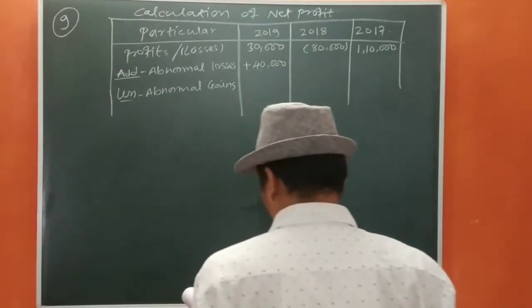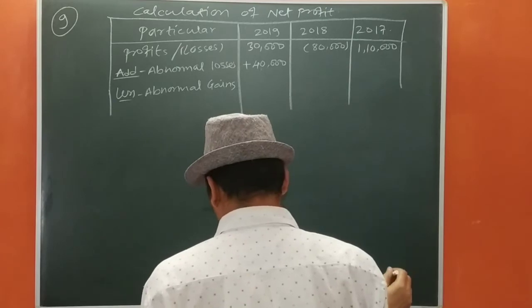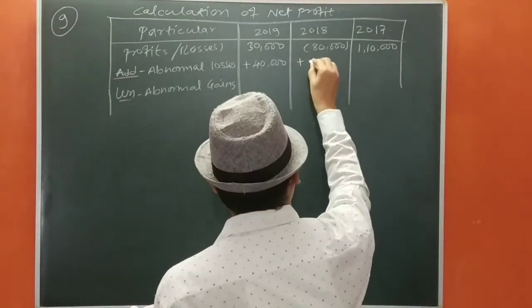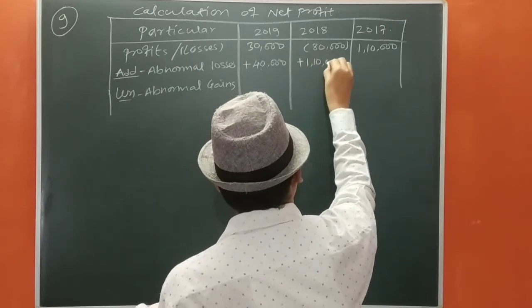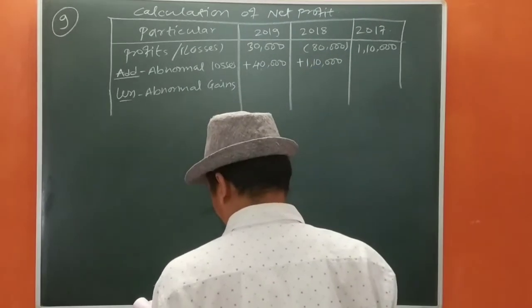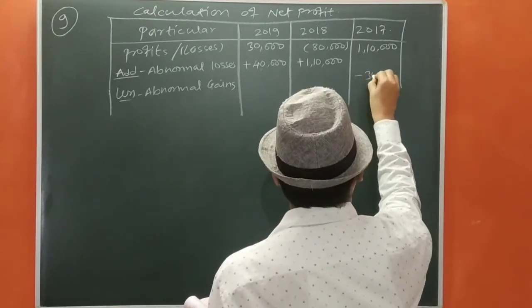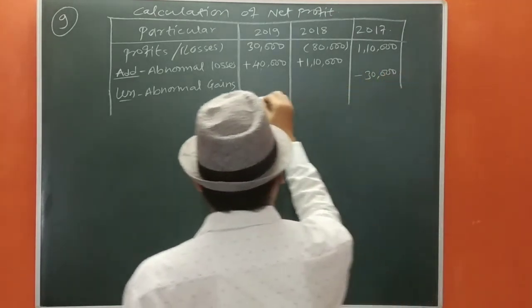Now loss 80,000 including voluntary retirement compensation, that is also abnormal, so we are going to add 1,10,000. And the profit 1,10,000 includes a gain, that will be deducted 30,000. Okay, so we are going to close it.